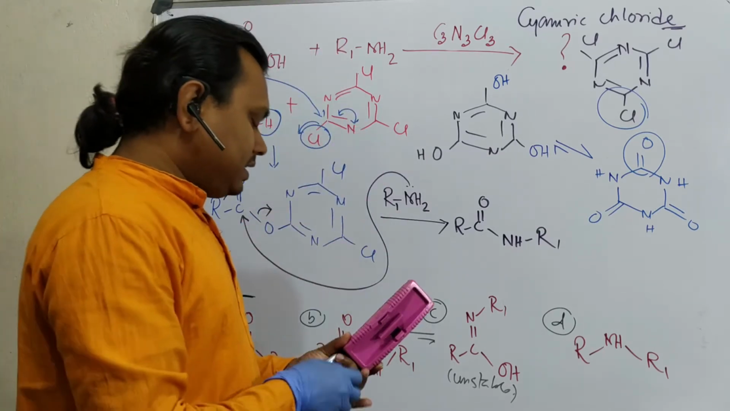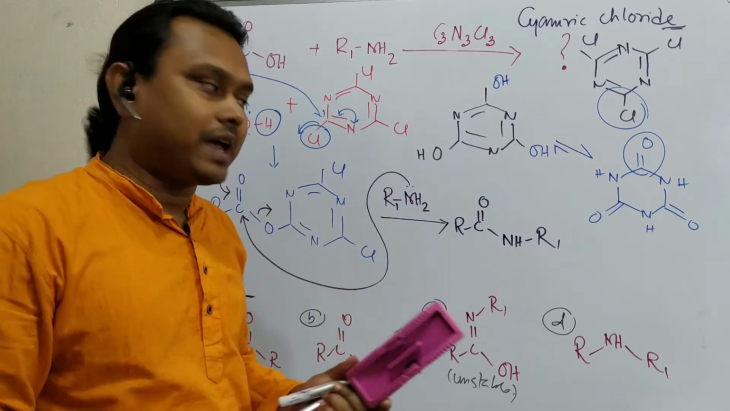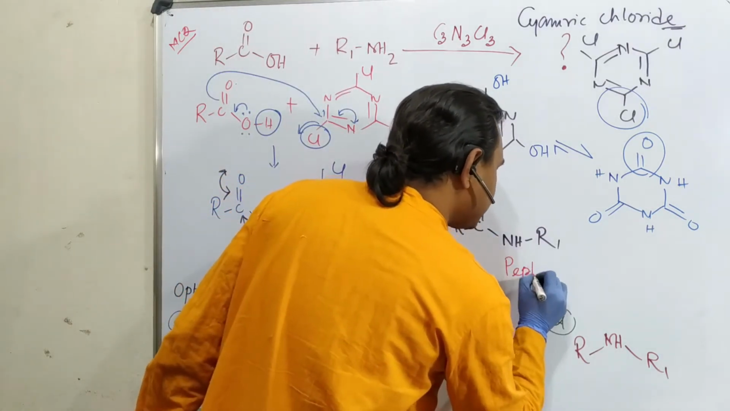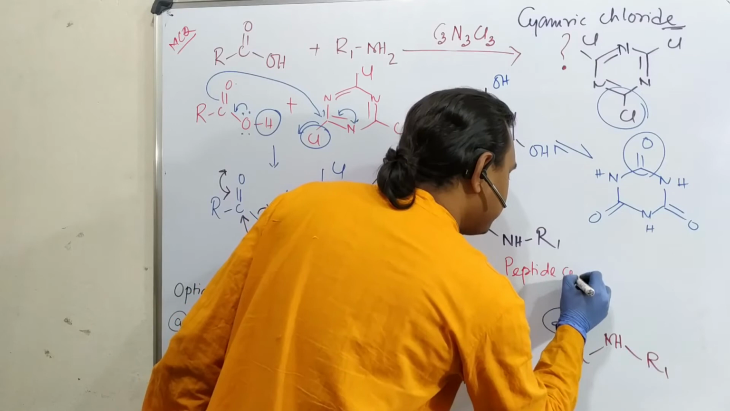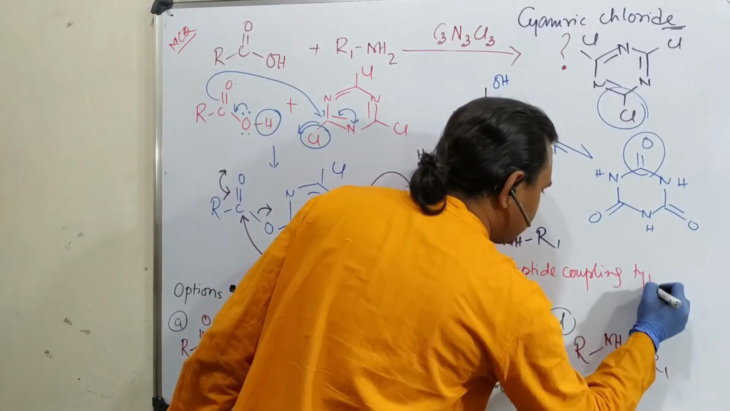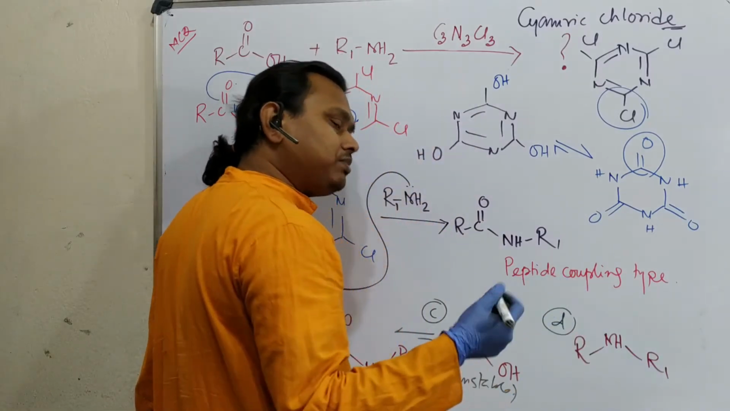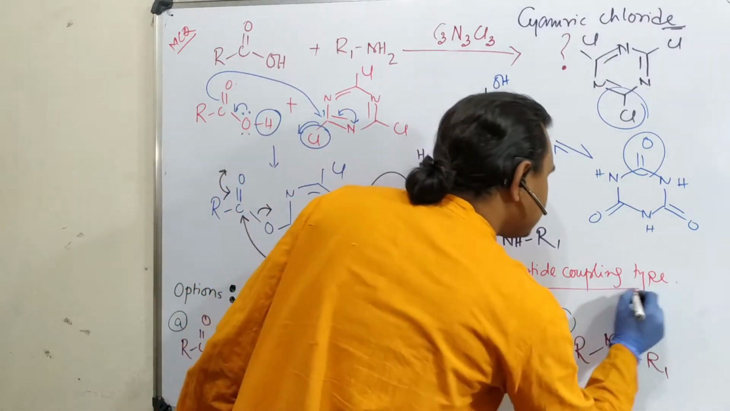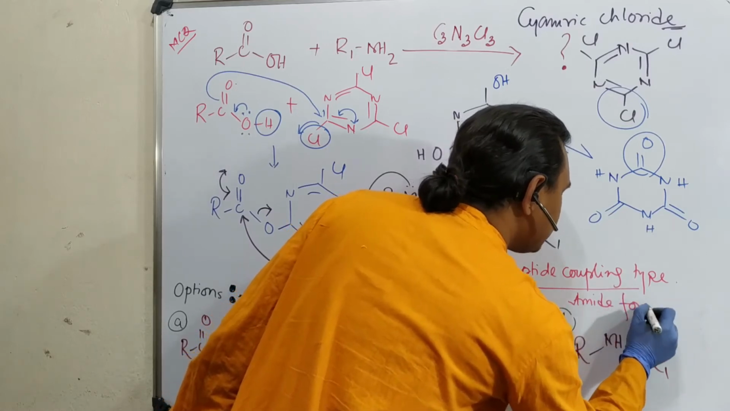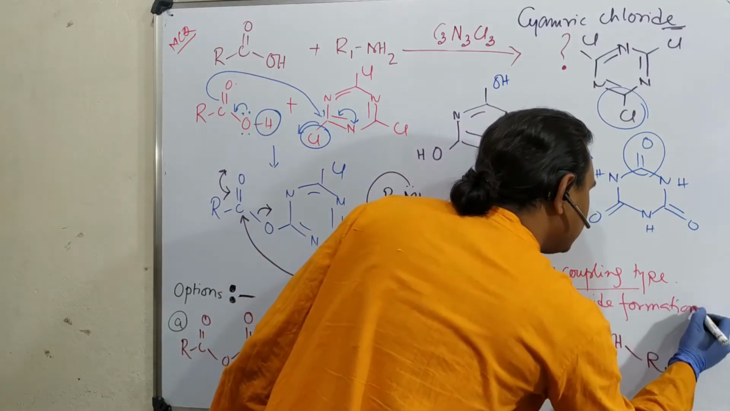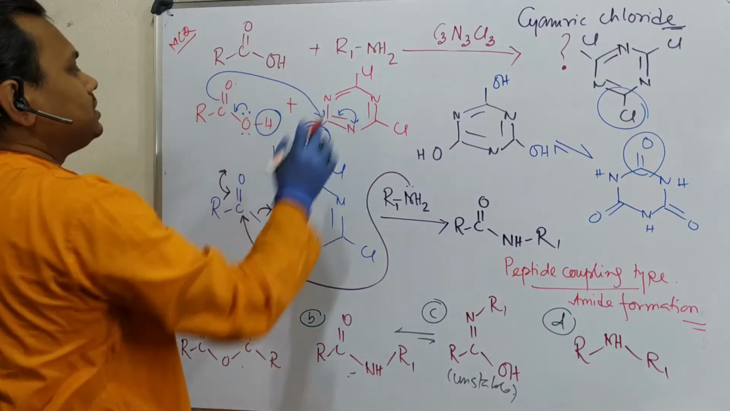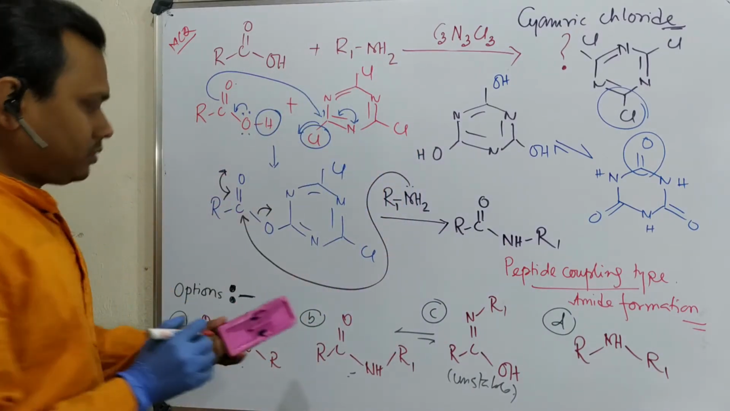Now, what reaction have we actually achieved? We have achieved a peptide coupling type reaction, or actually this is amide formation. The peptide coupling is done in this way, or you may consider this is amide formation. So if you don't use this cyanuric chloride reagent, and you want to carry out this reaction.